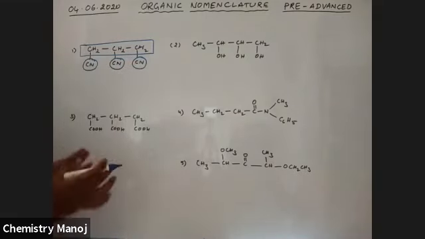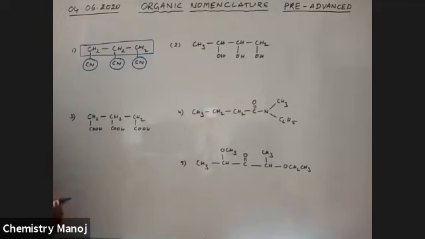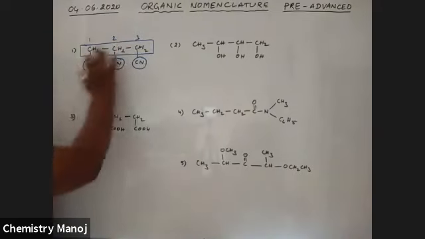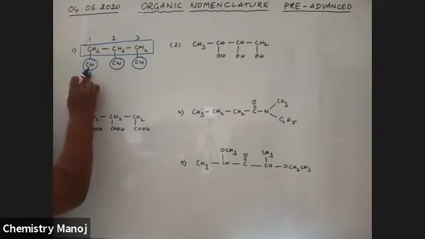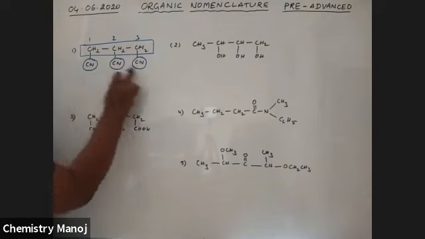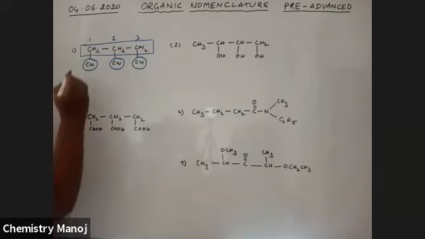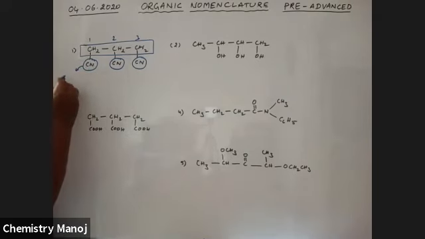So, a special way of writing the IUPAC name of this compound. Okay. So 1, 2, 3. Therefore it is first carbon, second carbon, third carbon. It is propane. To this first carbon, second carbon, third carbon, three cyanides are there. These carbons are not in counting. That's why this cyanide is taken as carbonitrile.